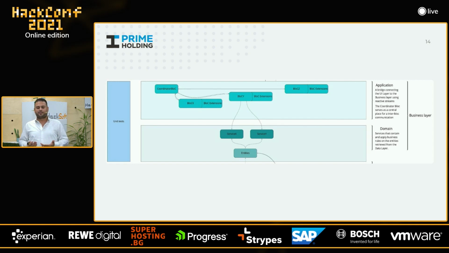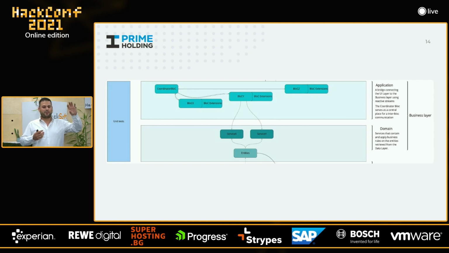As I mentioned previously in the presentation, we might need to decouple the features as much as possible. So let's see how we can achieve this. Let's assume that we have user management, and basically we have two features there. We have a list of users, and then we have the possibility to edit a user, and basically those need to be decoupled. So how can we achieve this? Of course, there are multiple ways, but one of them is to use the coordinator bloc.